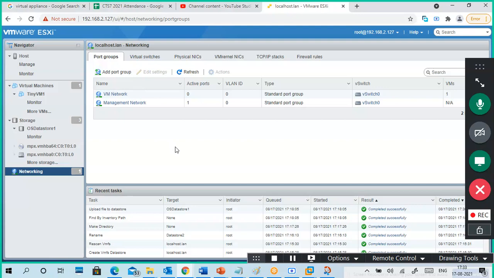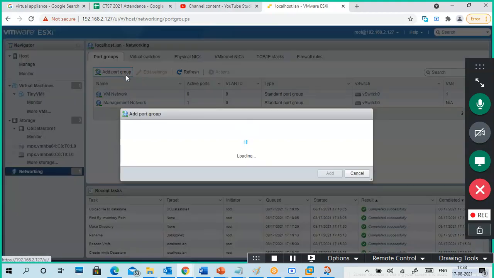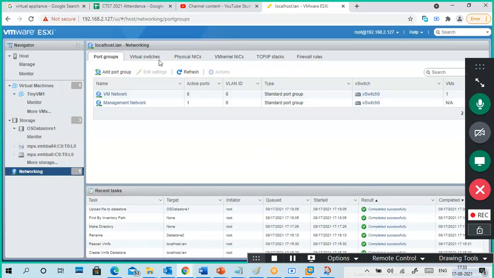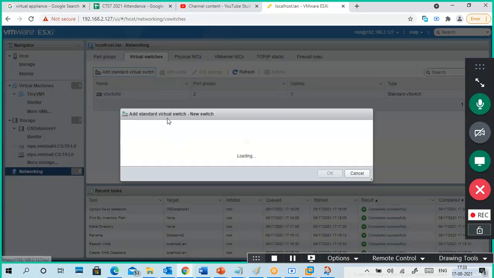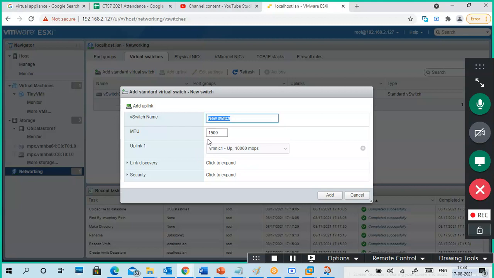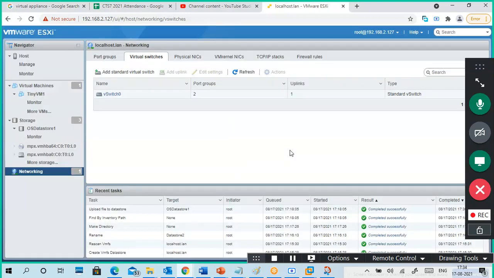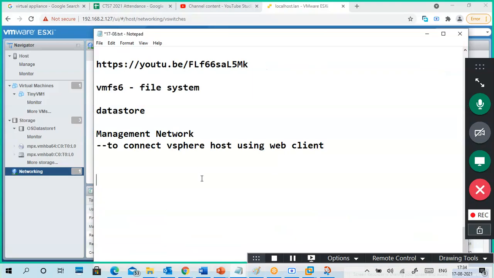Now I just want to add a port group. A new port group. Which switch do you want to use? No, so virtual switches. I'll add a virtual switch first. Can you see the MTU 1500 and the uplink? The name is uplink. Uplink means these NICs, your physical NICs, we call an uplink.